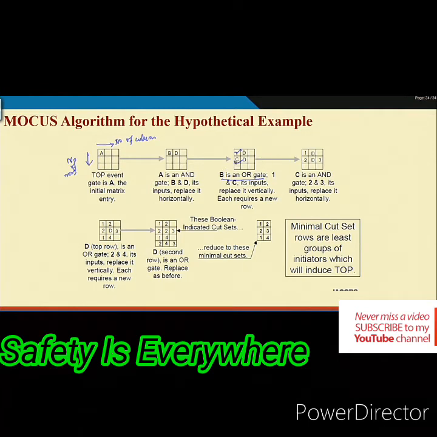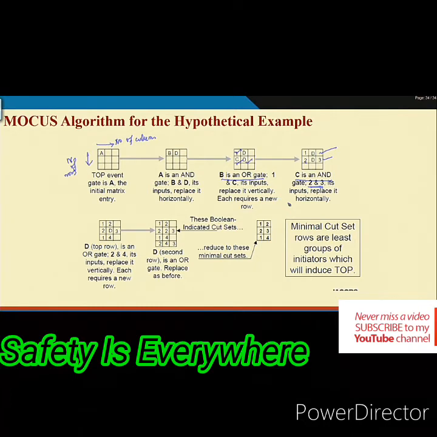Then there are 2 things, C and D gate. Now, you can choose C or D, any one. Let us go by alphabetical order. So, C is chosen. What is C? C is an AND gate. If C is an AND gate, it will not increase the number of cut sets, rather it will increase the elements in the cut set. So, the input to C is 2 and 3, and as a result you see 1D as it is. Now, C is replaced by 2, D takes its place, 3 is added here, one more column is added. So, that is why 1D, 2D3, this is basically the cut set, 2 cut sets.